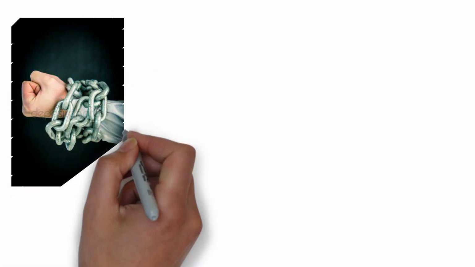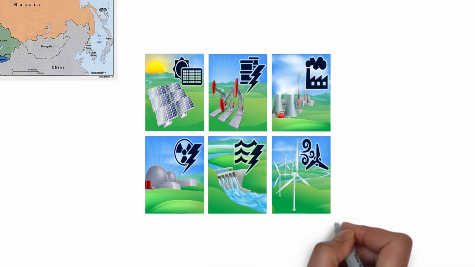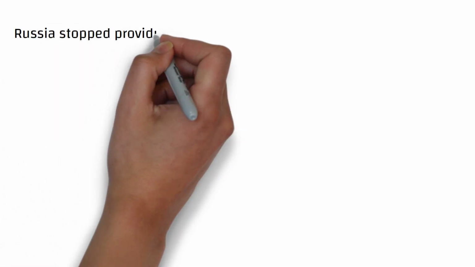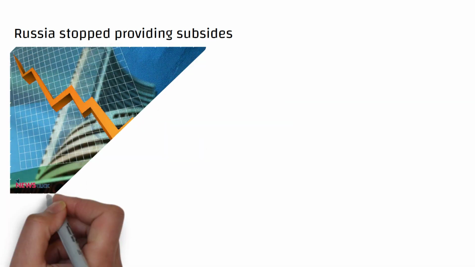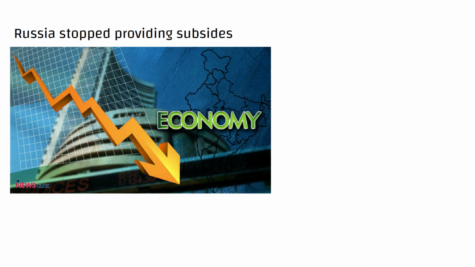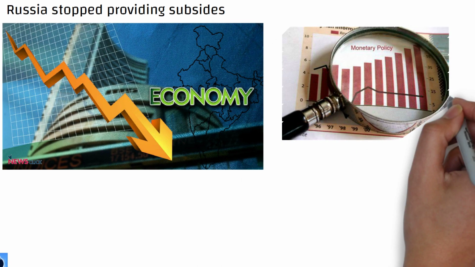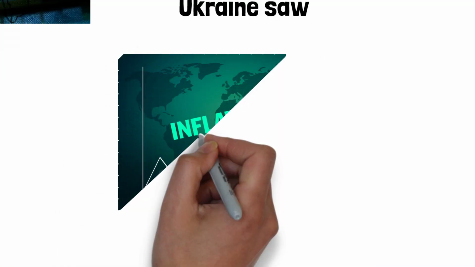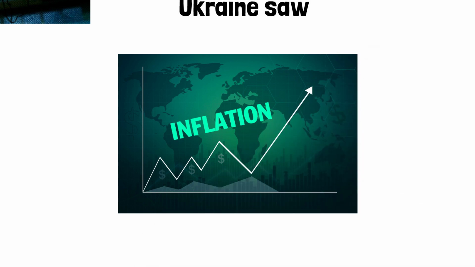After complete independence, Ukraine was still heavily dependent on Russia for energy sources such as fossil fuels. Russia stopped providing subsidies to Ukraine on these resources. Thus, this had a direct impact on Ukraine's economy. Due to the absence of a solid monetary policy, Ukraine saw hyperinflation, which peaked in 1993 at a rate of at least 4,735%. Apart from this, corruption also increased because politicians acquired state assets for themselves.